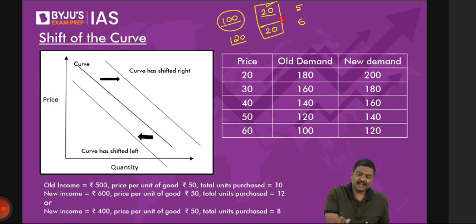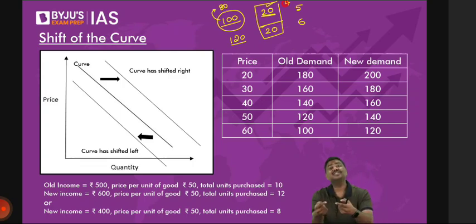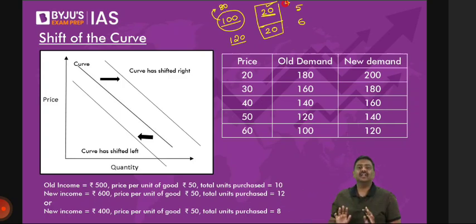Can I take vice versa? Of course, yes. Rather than 100 rupees, what if your income falls to 80 rupees now? So at 20 rupees, you'll not be able to purchase 5. You'll be able to purchase only 4 bottles. Now, is the logic okay here? What is the logic I'm trying to explain here? Price remains the same, but your income is changing. And when your income changes at the same price, either you'll be able to purchase more of it or less of it.